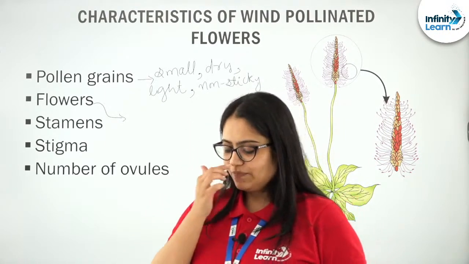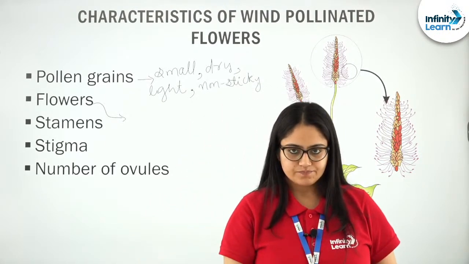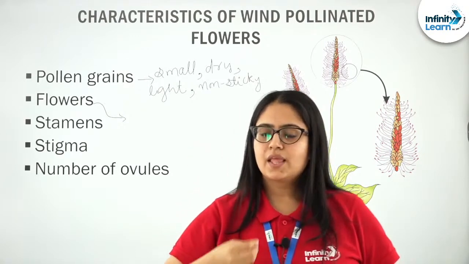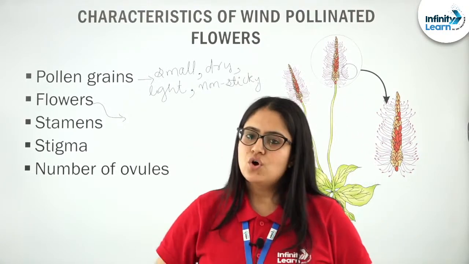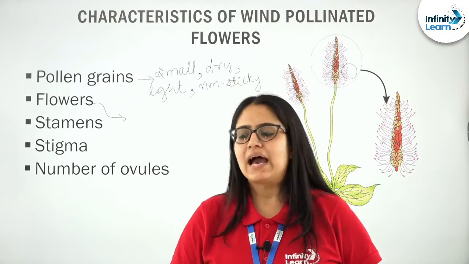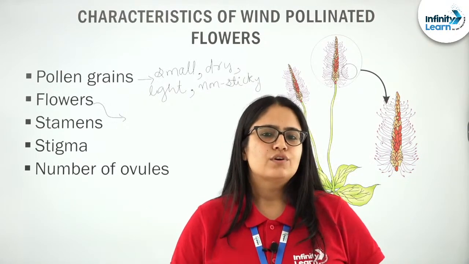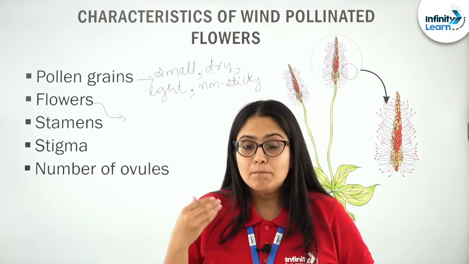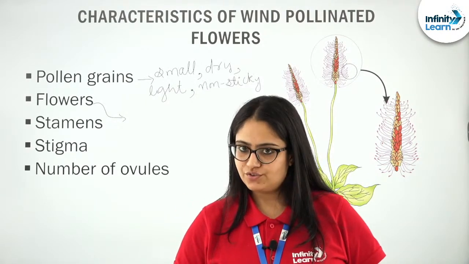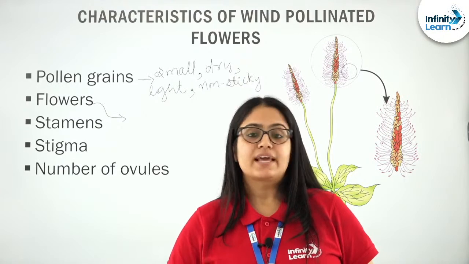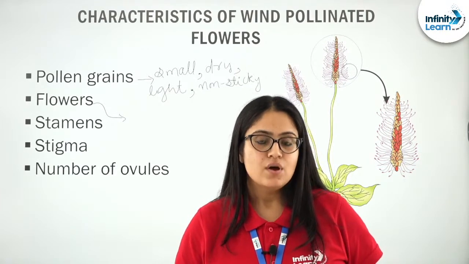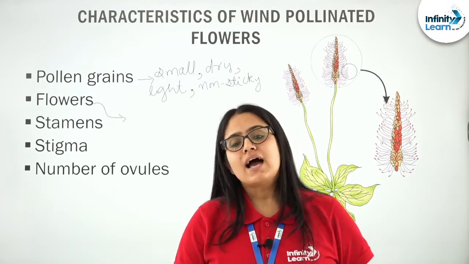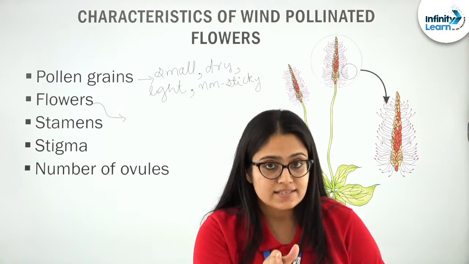So, see, what happens is color, nectar, fragrance, all these characters are needed in flowers which use biotic agents for pollination, right? Biotic agents like insects, like animals. Why? Because insects and animals have senses.